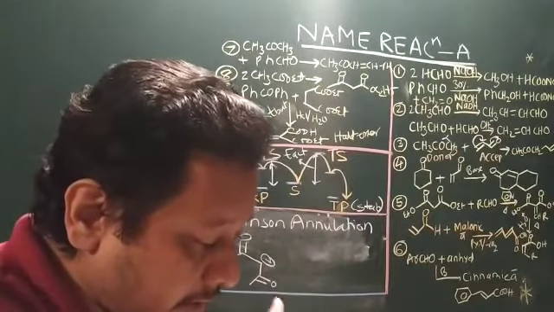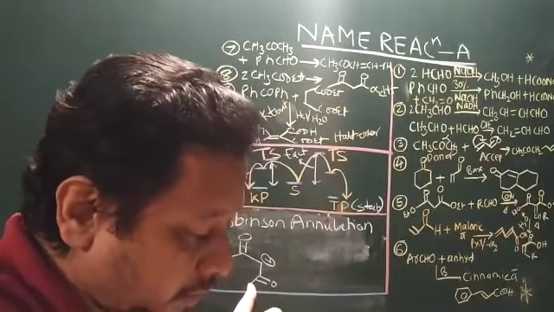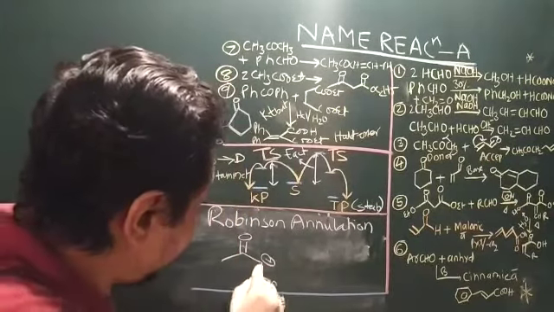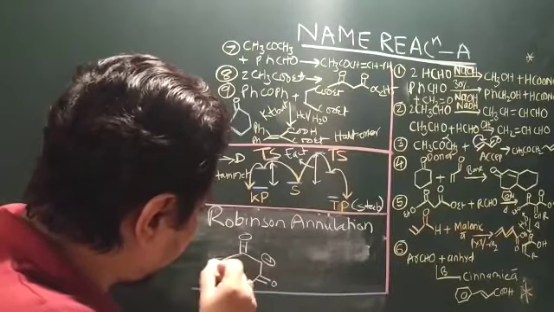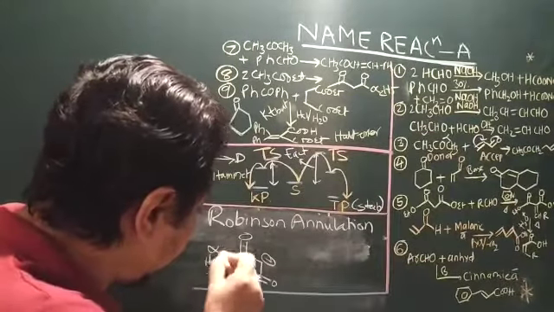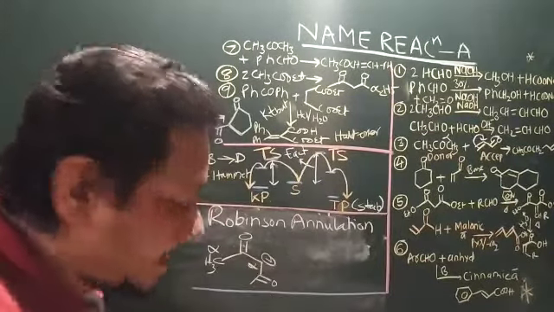When this is my starting material, I have 2 kinetically controlled products, meaning two regions. This is an alpha hydrogen, and this is an alpha hydrogen. Okay, now